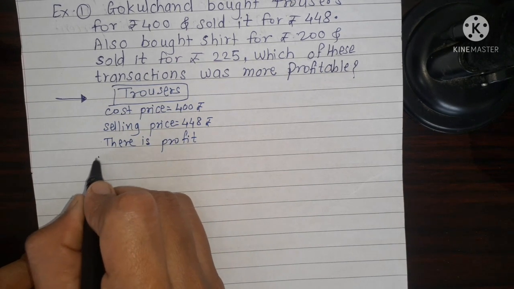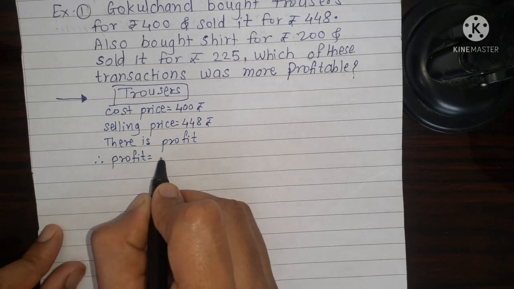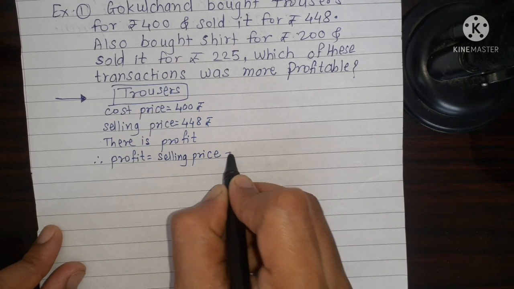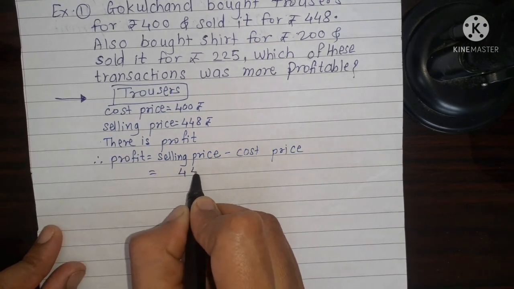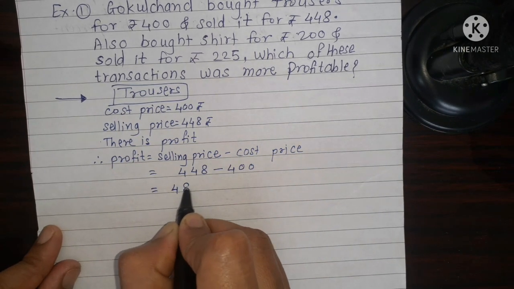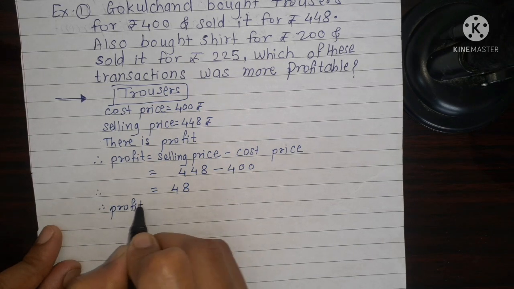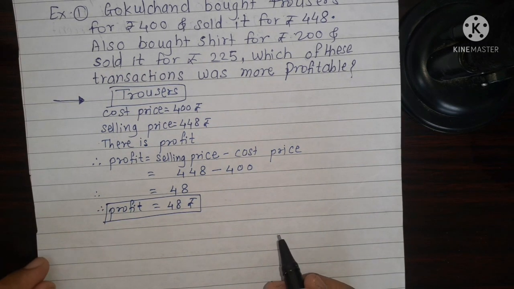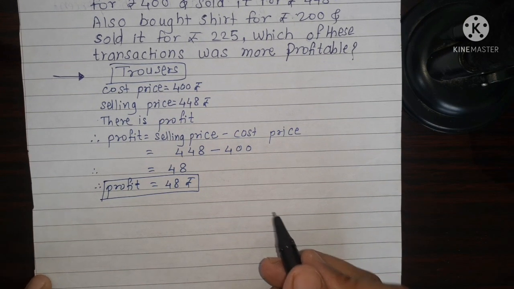Now we can find the profit by the profit formula. Profit is equal selling price minus cost price. Selling price is 448 minus cost price 400. Subtraction answer is 48. Therefore, profit is equal 48 rupees. Now we can find the percent profit to compare the profitable transaction.